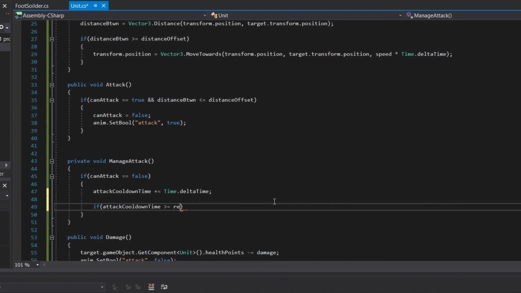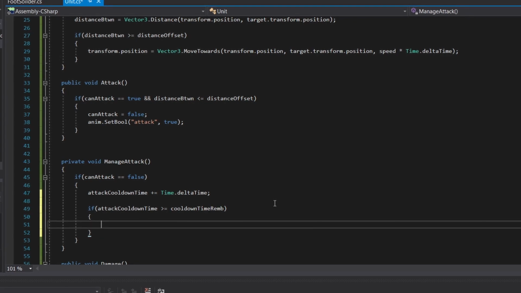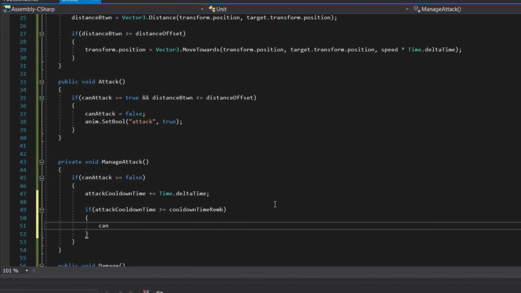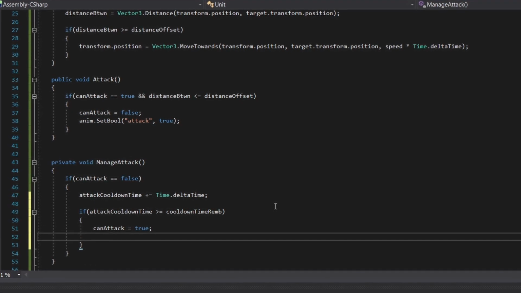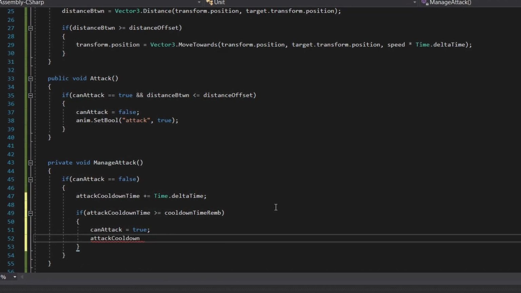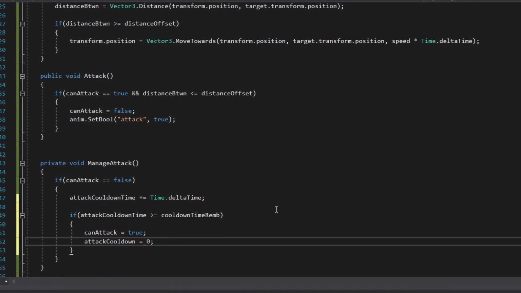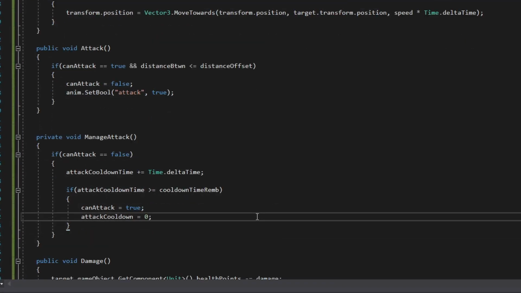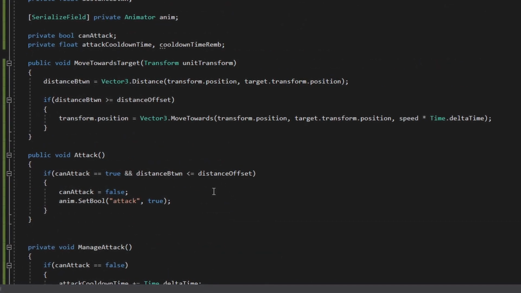So I'm writing the code for the unit. Unit is very important here. Unit is going to be basically every unit. It is going to be the parent class for all the units. So we need to write all the most important stuff in here, and it needs to be written nicely, hopefully, if I want to scale this project up a little.